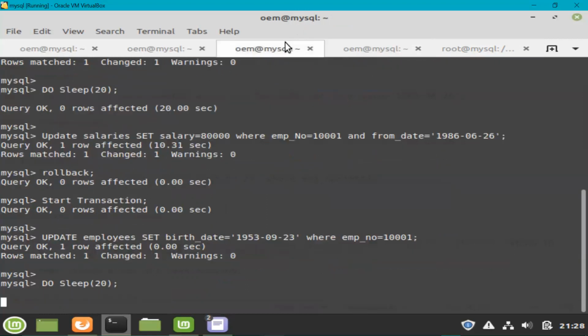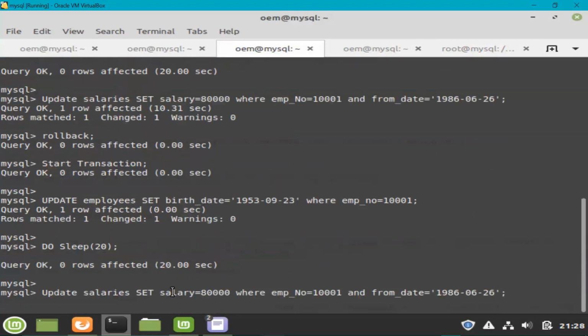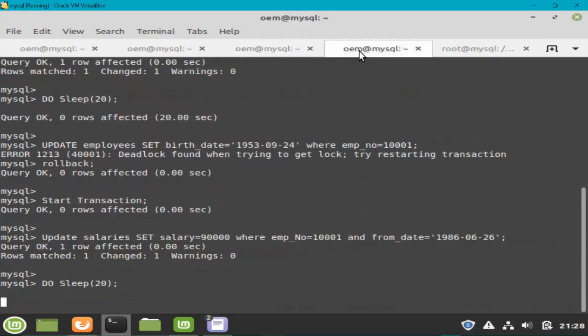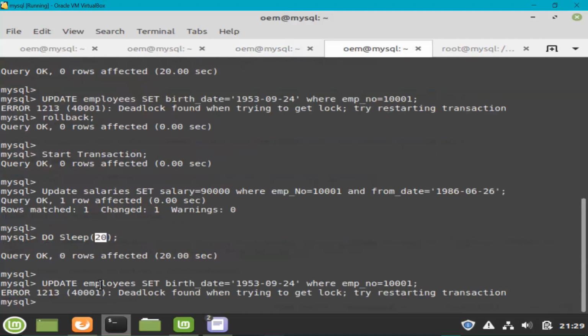And this has also run, so I will have to wait for some seconds, and then the other command will run. Right now this command is being blocked by this command, and once this 20 seconds completes, the blocking will convert into a deadlock. Okay, so we will have to wait for a few seconds, which will complete anytime soon. Okay, now it is completed.